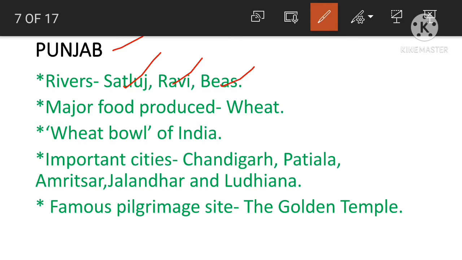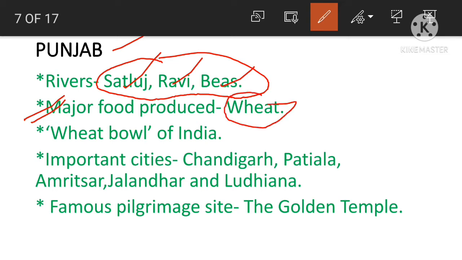Because of these rivers, the plains of Punjab are very fertile for growing crops. The major crop grown in Punjab is wheat. Wheat is grown in large amounts, so Punjab is called the wheat bowl of India.